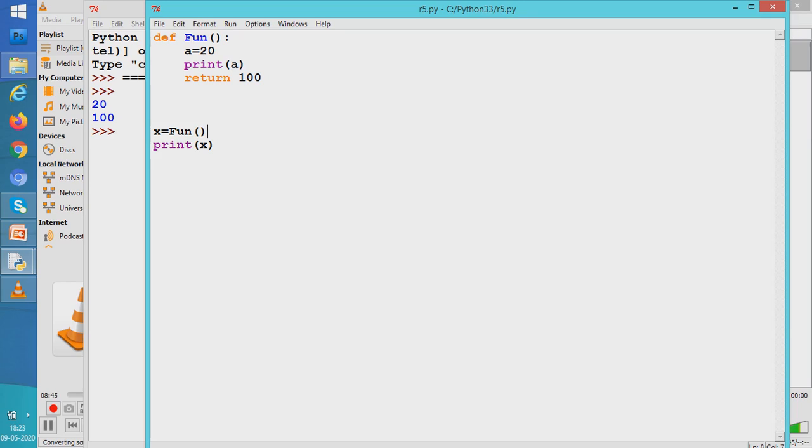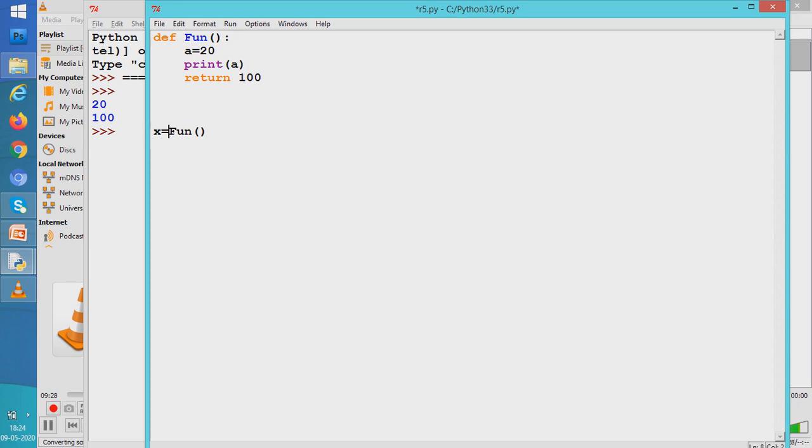Okay, suppose I don't write anything here. Then even 100 is going to come, but I would be unable to use that 100. That 100 goes in vain. When the 100 overrides the calling statement, that is this statement, we are in no position to use that 100 because we have not collected that 100 anywhere. So to collect 100, I gave x is equal to. So whatever came got stored in x, and we can further use that value.